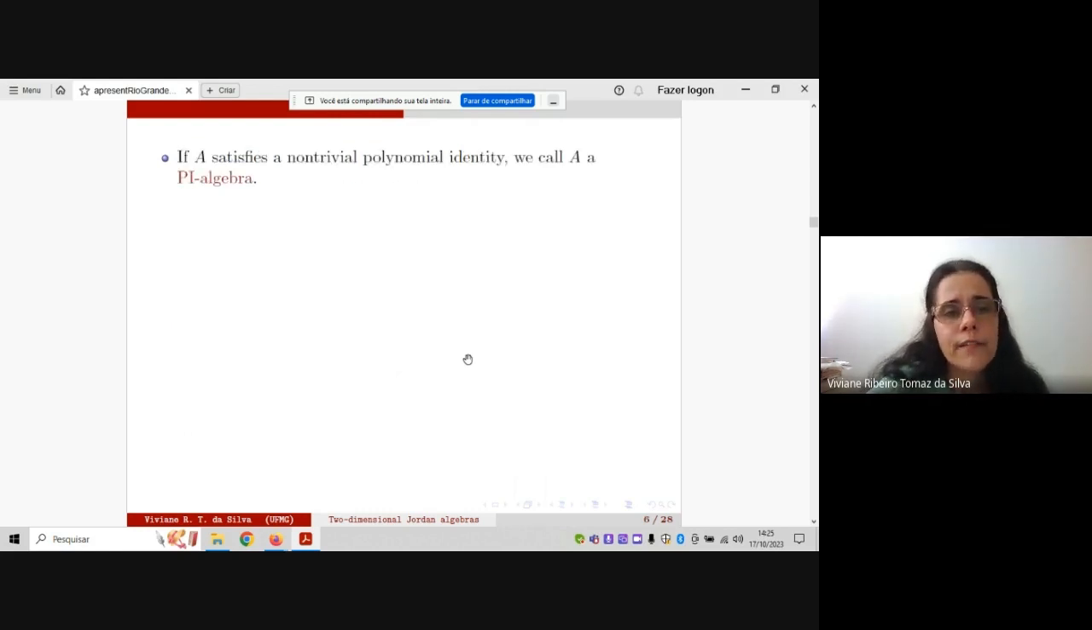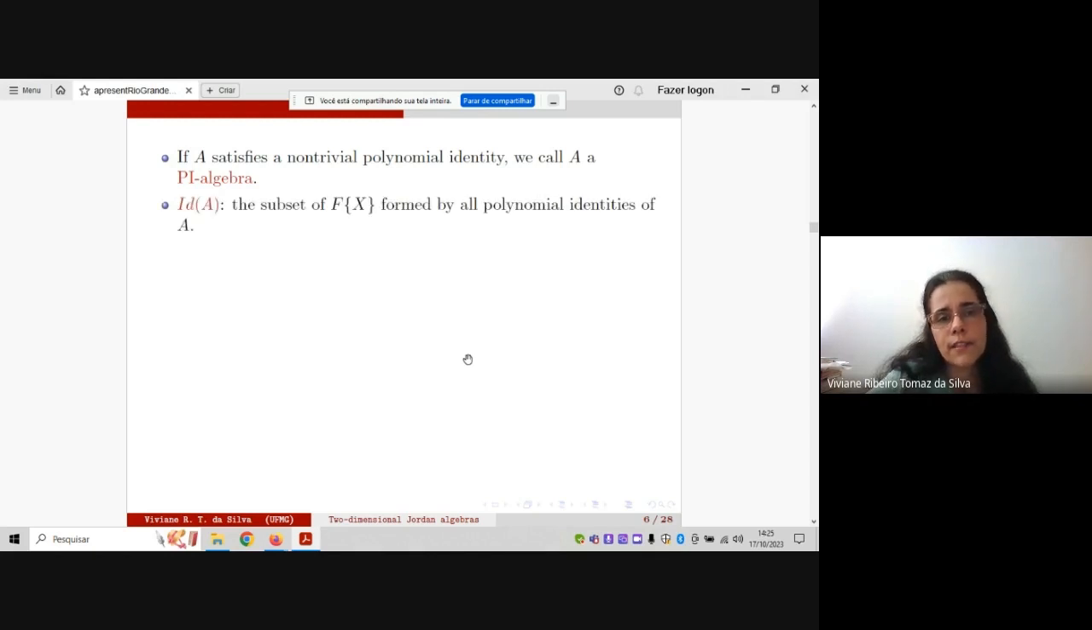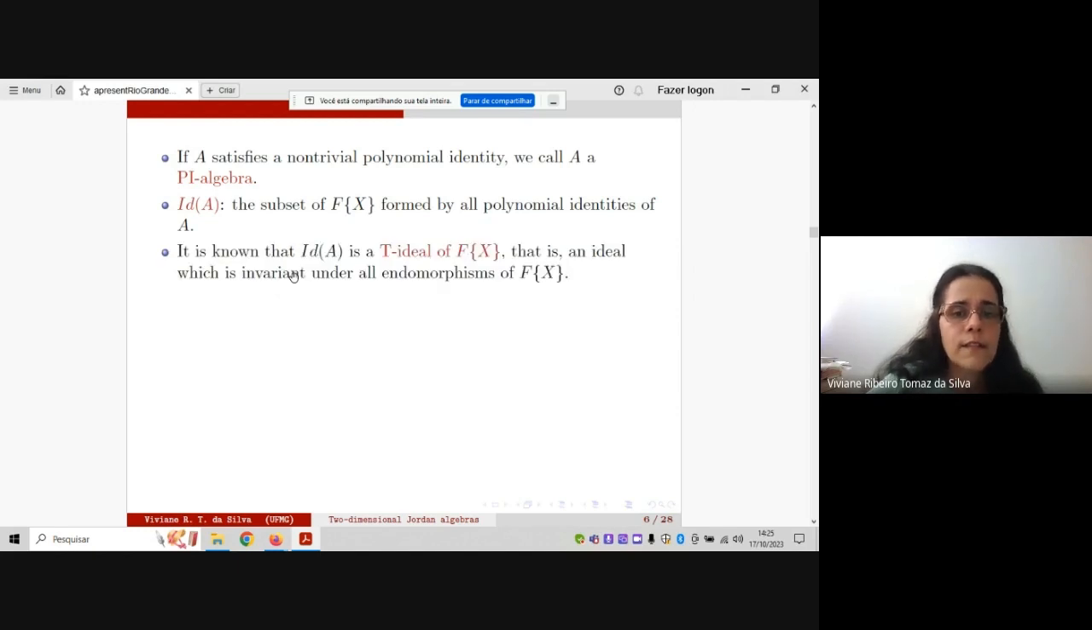In general, if A satisfies a non-trivial polynomial identity, we call A a PI-algebra, and we denote the subset of F<X> with all the polynomial identities of A by Id(A), and it is interesting that it is a T-ideal, which means that it is an ideal which is invariant under all the endomorphisms of F<X>. And every time here that I say some words about the basis of this set, I mean basis in this sense, as an ideal.